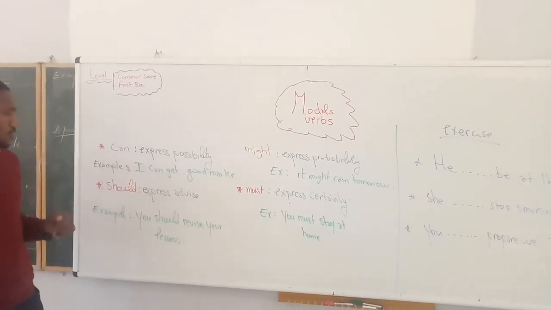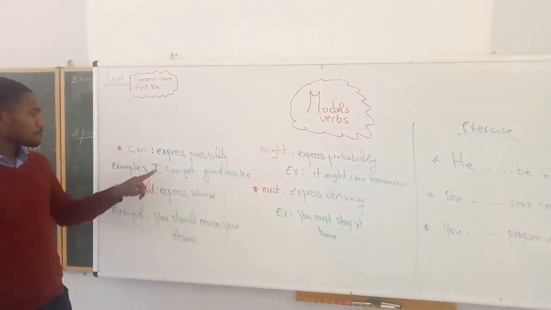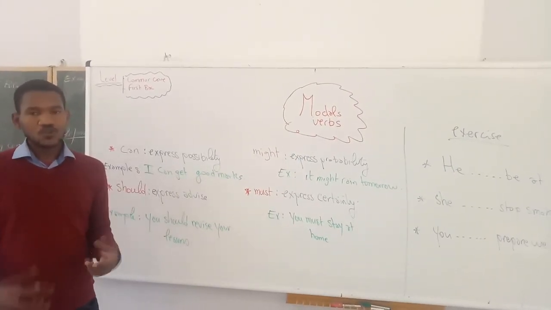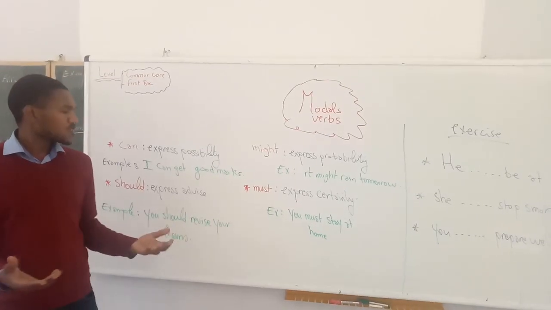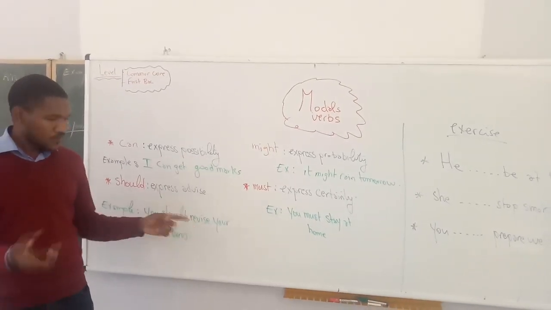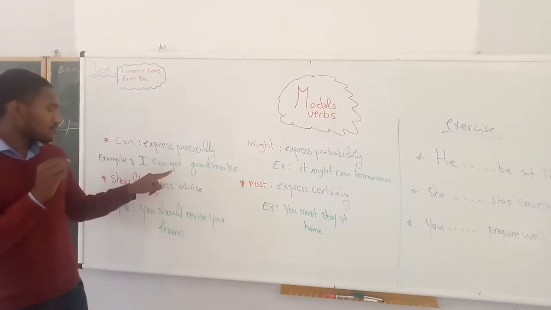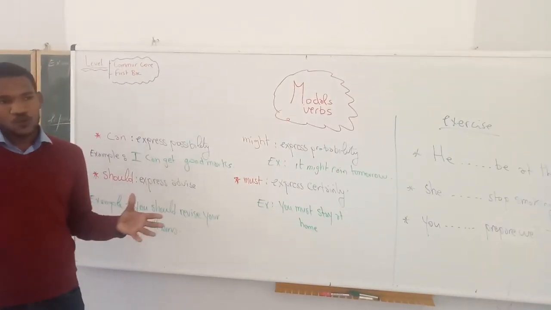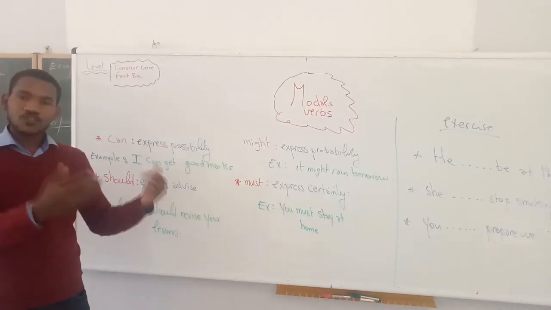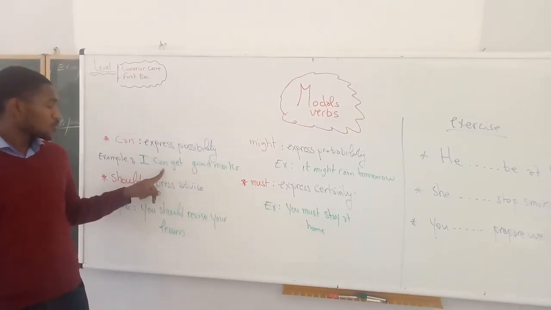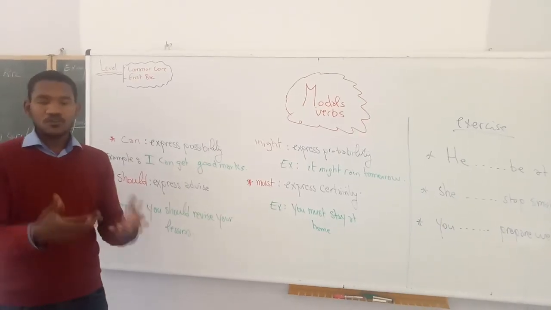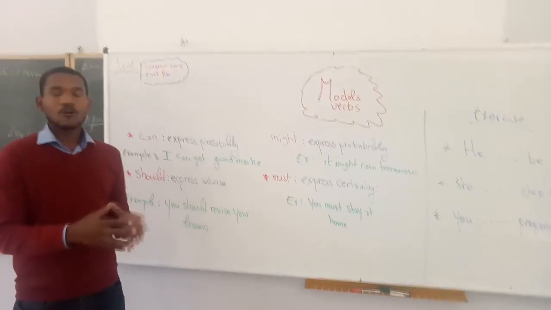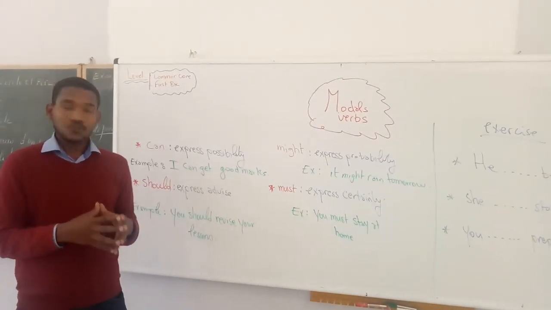First of all, I'm going to give you some examples. Number one, I can get good marks. Here we need to know that all of these examples are totally different, just because the modal verbs change the sentences. For example, I can go to school. It's not like I must go to school. When we say I can go to school, it means you can go, you cannot go. It means you are able to go, but when you say I must go, it means you are obliged to go to school.